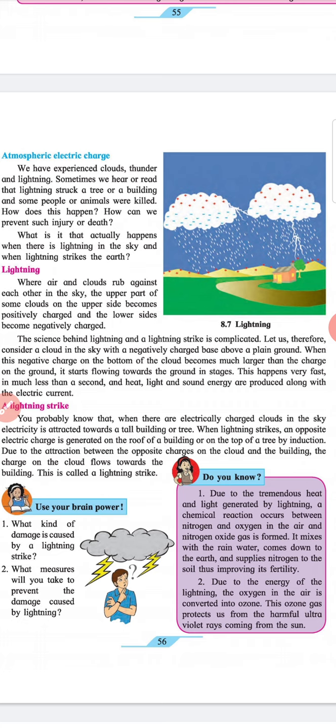Subheading: A lightning strike. You probably know that when there are electrically charged clouds in the sky, electricity is attracted towards a tall building or tree. When lightning strikes, an opposite electric charge is generated on the roof of a building or on the top of a tree by induction. Due to the attraction between the opposite charges on the cloud and the building, the charge on the cloud flows towards the building. This is called lightning strike.